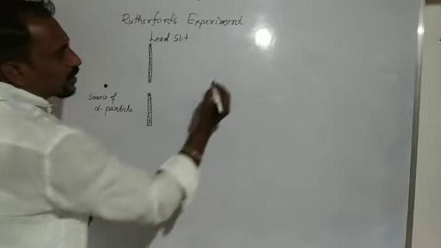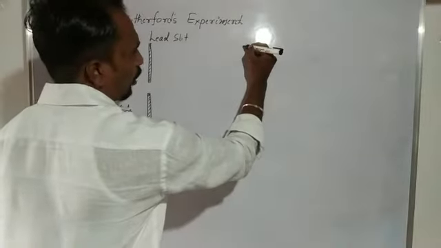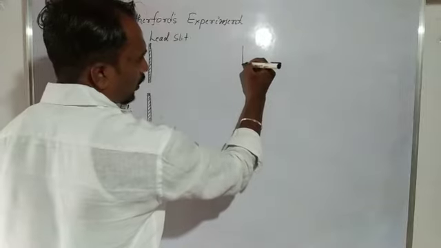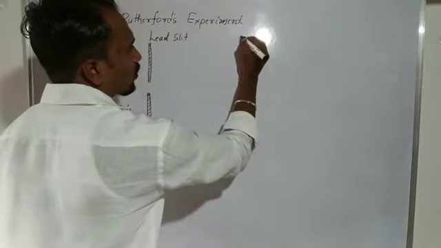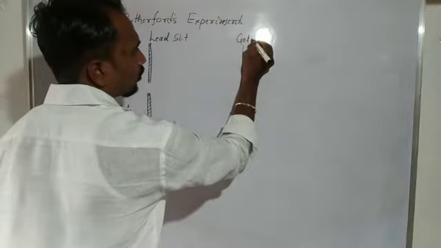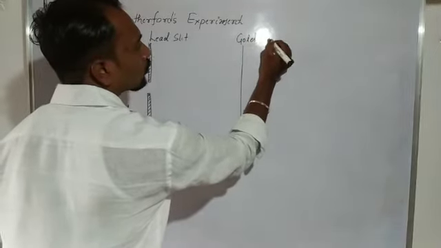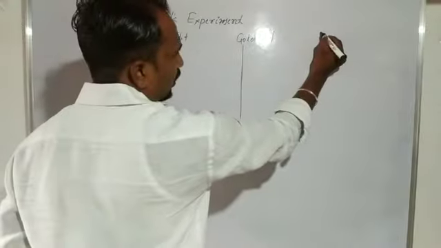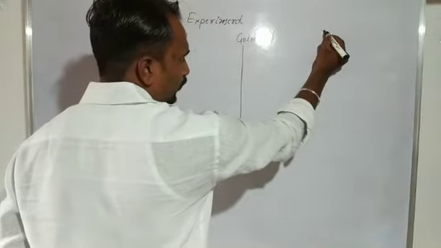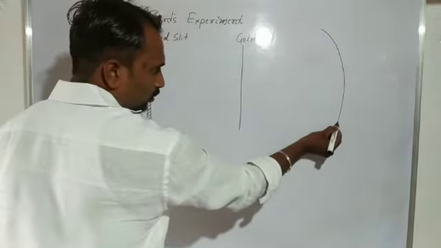Then here we consider a thin paper. The thin paper is nothing but a gold foil. And here we consider a screen.